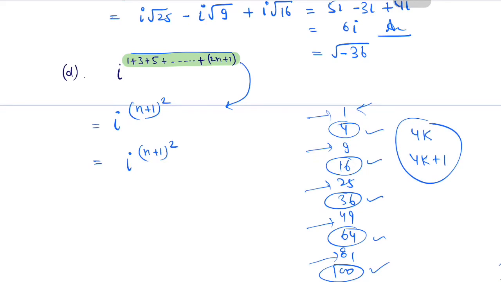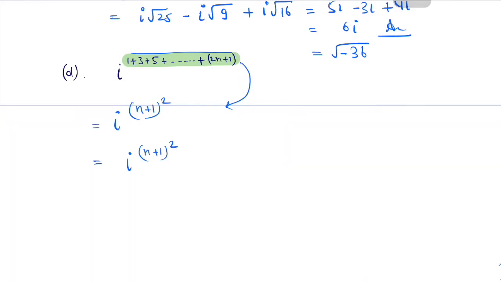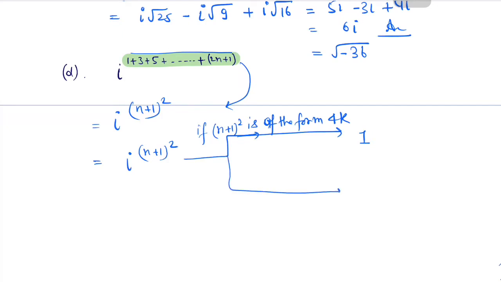So I can write two cases here. If n plus 1 whole square is of the form 4k, then I to the power 4k will give us the answer 1.